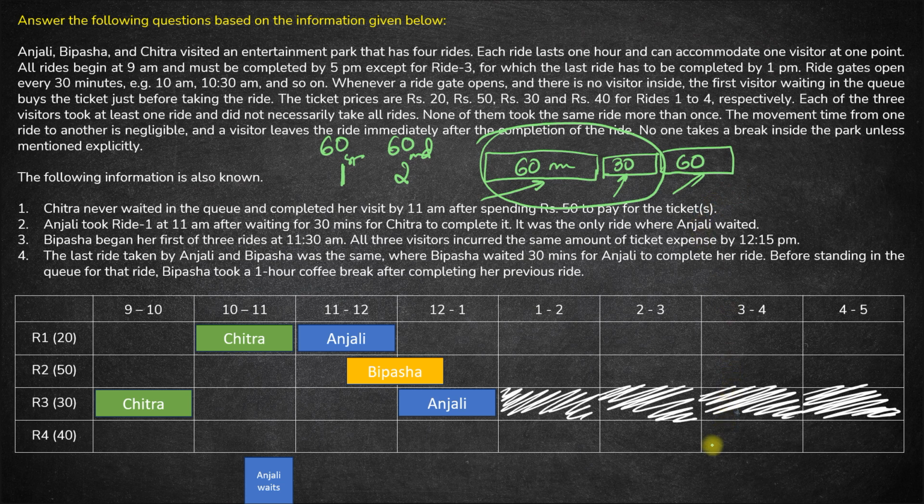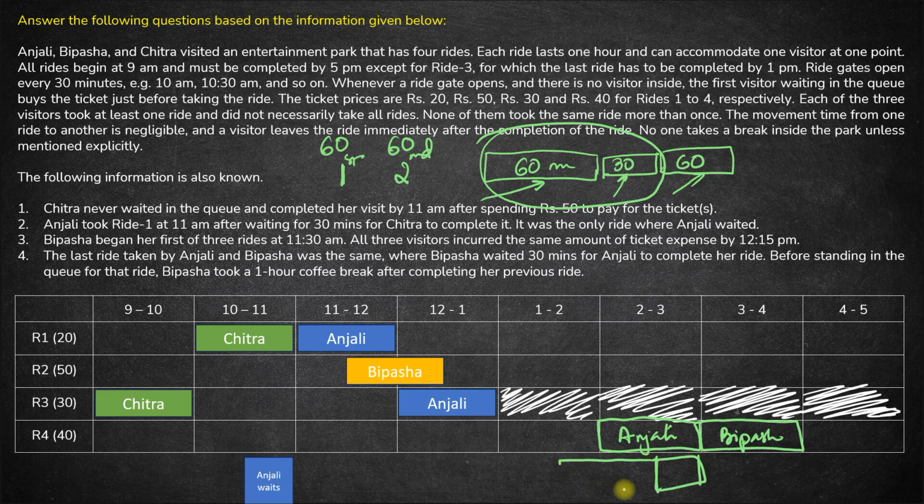last ride from 3 to 4. So 3 to 4, this must have been Bipasha. This must have been Bipasha's last ride. That means Anjali was taking this ride before Bipasha. So this must have been Anjali. And Bipasha was waiting for half an hour here. Right? And Bipasha was waiting for 30 minutes here.